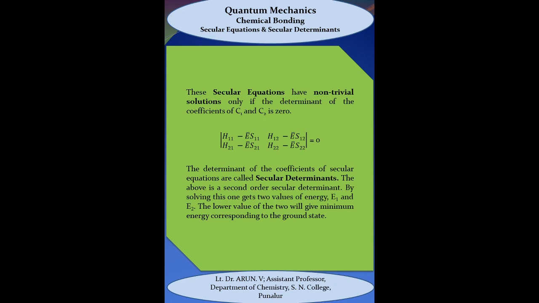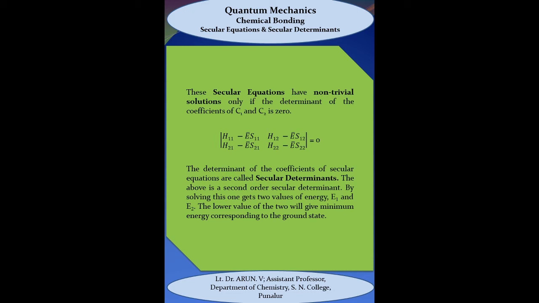That is, if you write it in determinant form, we can write it as the determinant of H11 minus ES11, H12 minus ES12, H21 minus ES21, H22 minus ES22, and that is equal to 0. The determinant of the coefficients of the secular equations is called the secular determinant. The above secular determinant is a second order secular determinant. By solving this second order secular determinant, we get two values. Here we are using this secular determinant to find the values of energy. So we get two values of energy, that is E1 and E2.